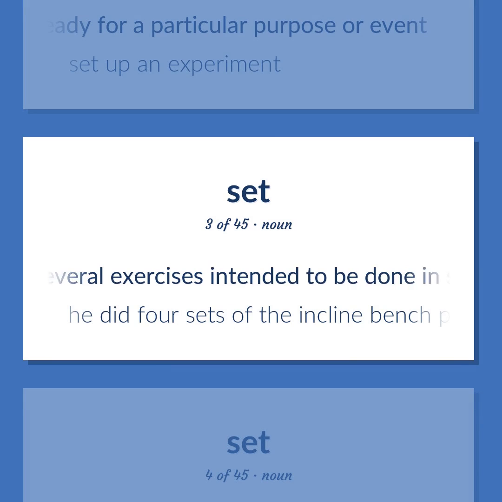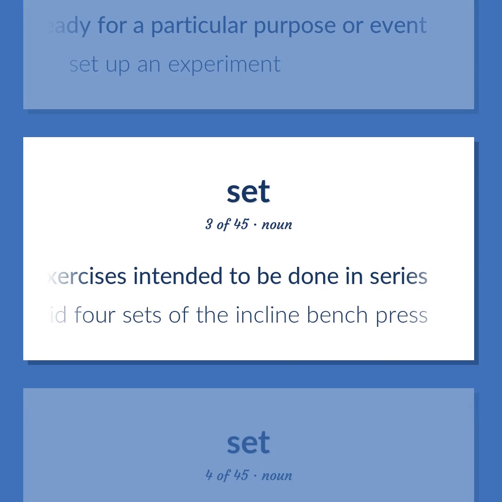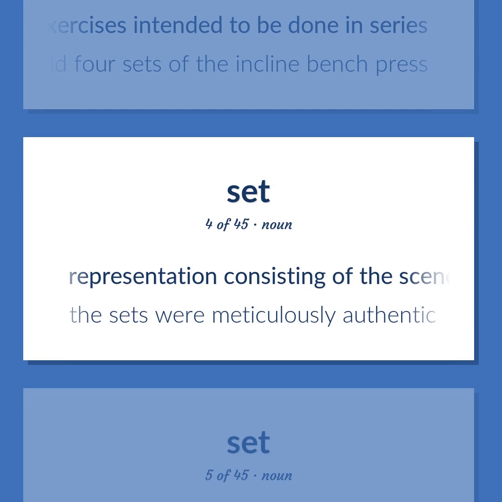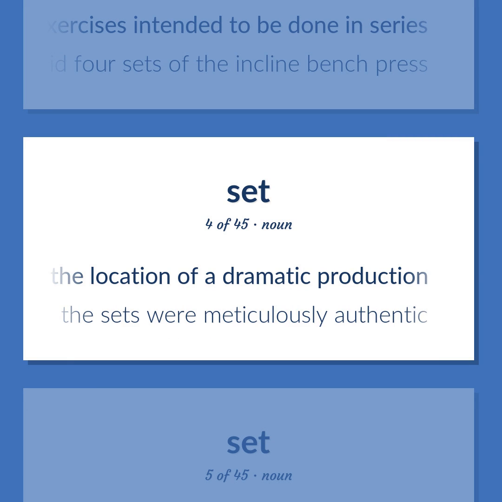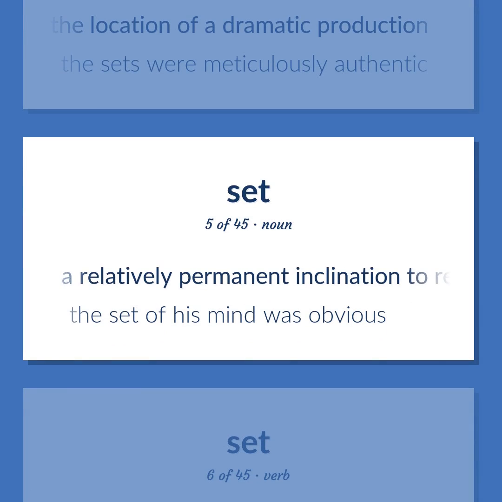Several exercises intended to be done in series. He did 4 sets of the incline bench press. Representation consisting of the scenery and other properties used to identify the location of a dramatic production. The sets were meticulously authentic. A relatively permanent inclination to react in a particular way. The set of his mind was obvious.